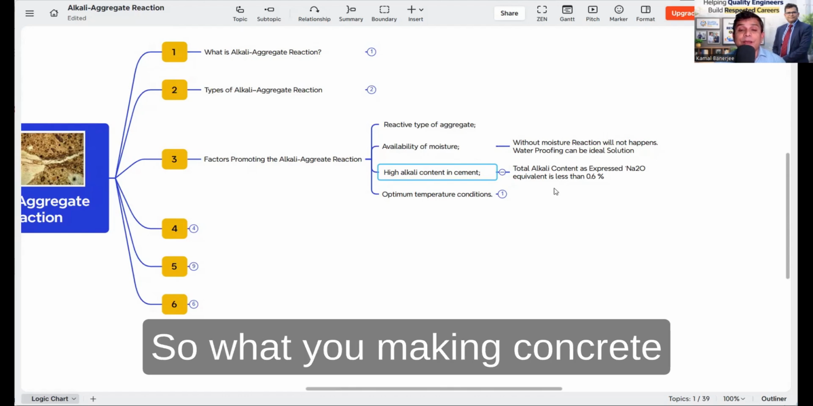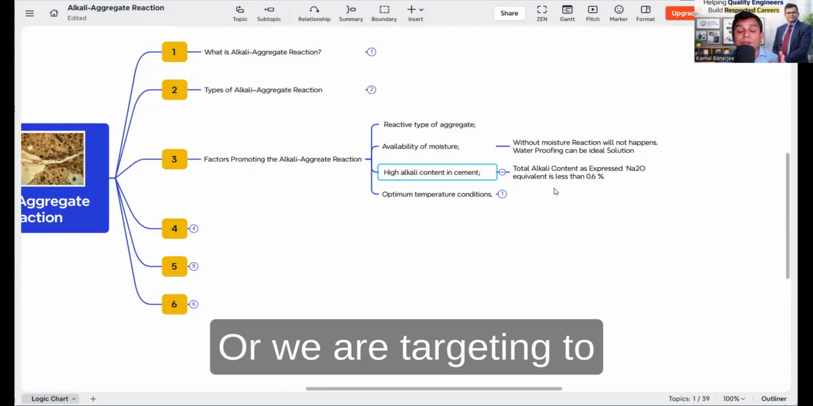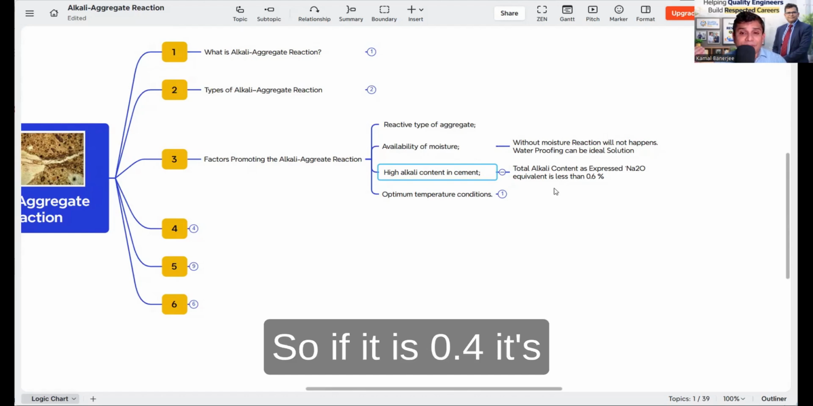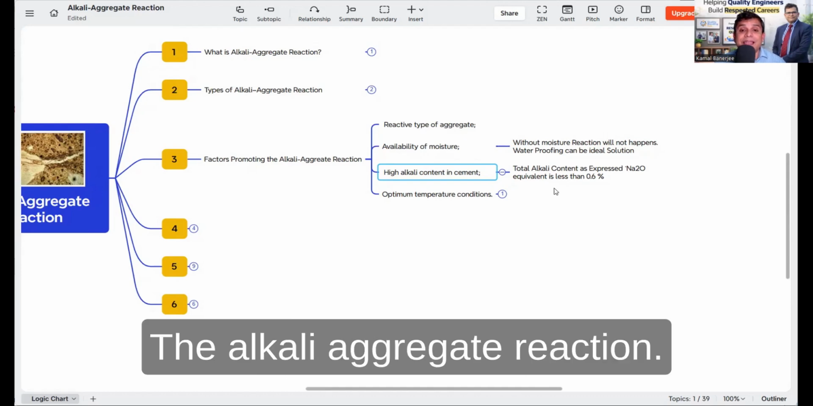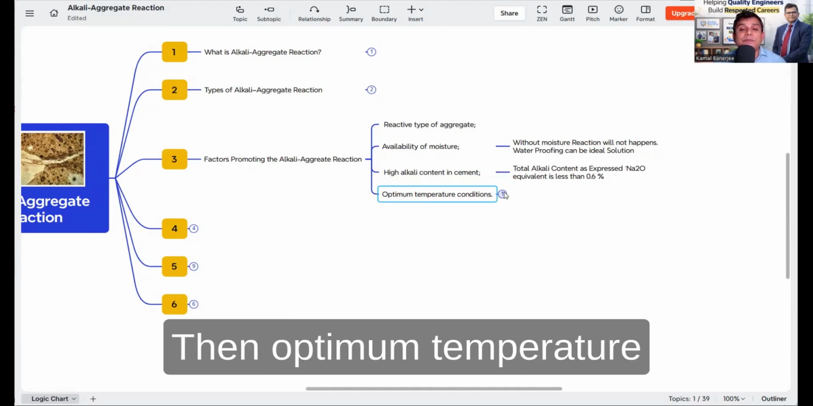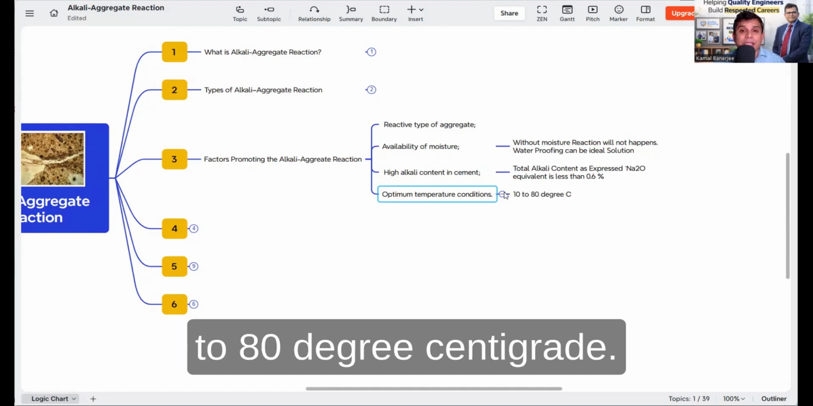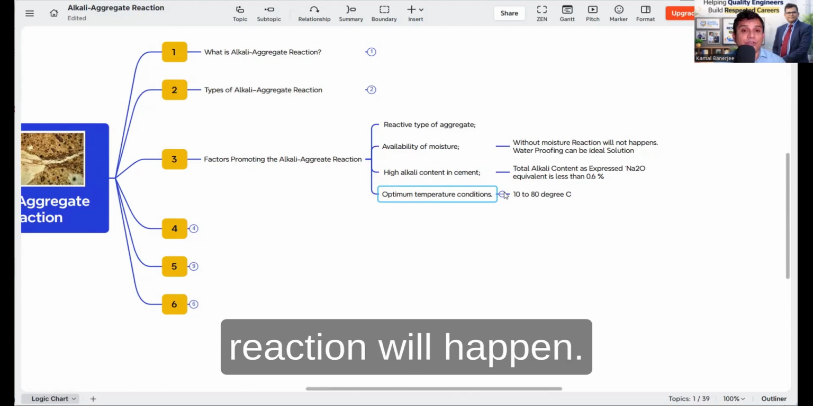So when we are making concrete, our criteria, or what we are targeting, is to keep it within 0.4. If it is 0.4, it's less than 0.6, so it's very rare that the alkali aggregate reaction will happen. Then, the optimum temperature condition is around 10 to 80 degrees centigrade. If it is in between this, the alkali aggregate reaction will happen.